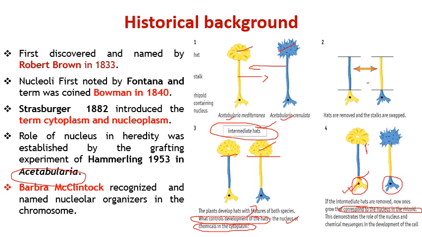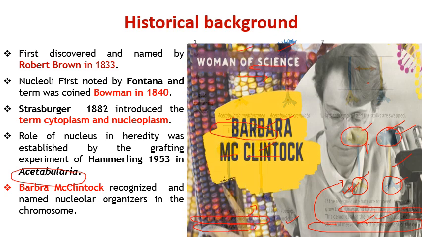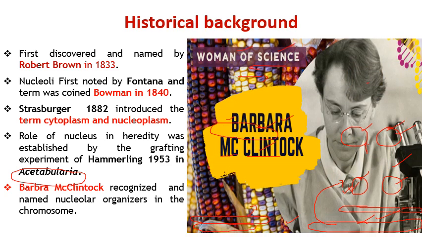करेंगे. So we can see here this is the rhizoid of Acetabularia mediterranea, और इसमें जो cap है वो भी Acetabularia mediterranea की है. While in the other case there is the rhizoid of Acetabularia crenulata, और इसमें जो cap है वो भी Acetabularia crenulata की है, irrespective of their stalks. So this demonstrates the role of the nucleus and chemical messengers in the development of the cell. जो cell cap है उसकी development में nucleus का important role यहाँ पे explain किया गया था by Hammerling.